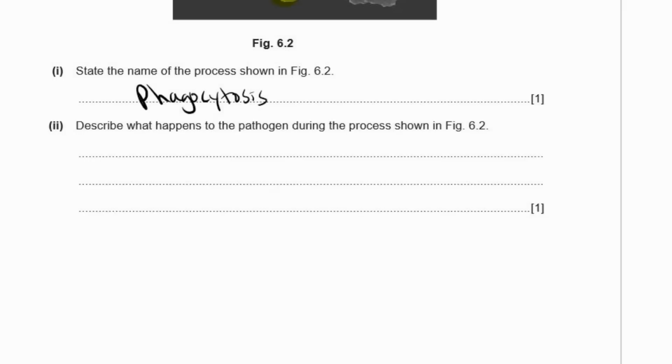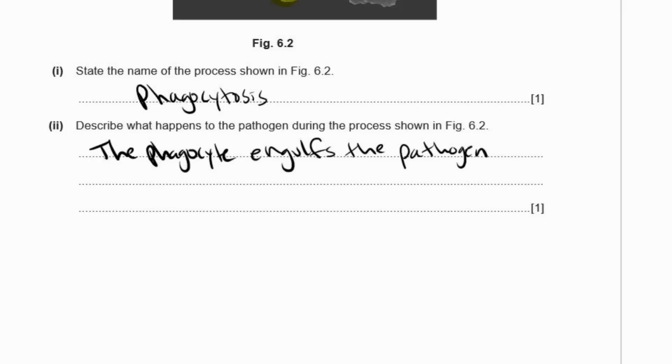And 2, describe what happens to the pathogen during the process shown in figure 6.2. All right, so the pathogen is engulfed by the phagocyte. The phagocyte engulfs the pathogen, or surrounds the pathogen. It does not eat the pathogen. It doesn't have teeth. It doesn't have stomach acid. It's only one cell. So you have to be careful. You can't say the phagocyte eats the pathogen.